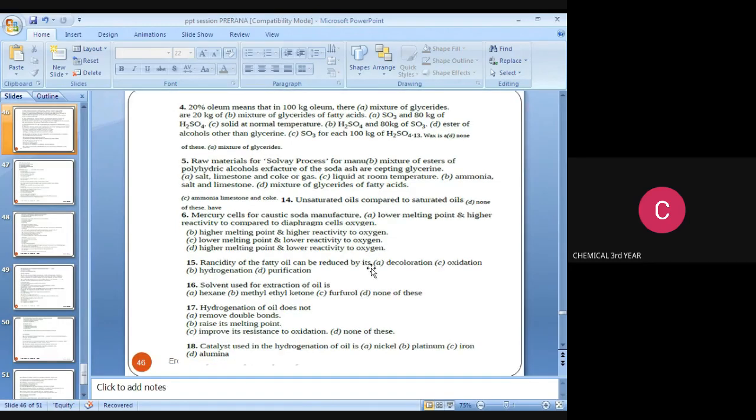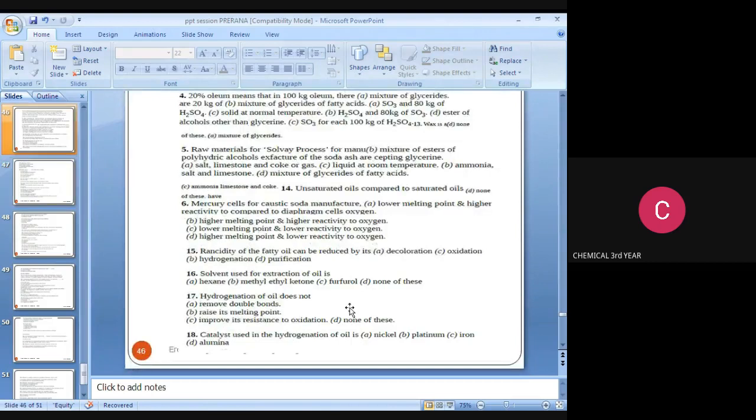The next question: the catalyst used in the hydrogenation of oil is nickel, platinum, iron, alumina. What is the answer? The catalyst used in the hydrogenation of oil is nickel.